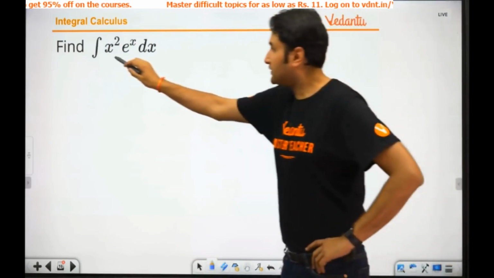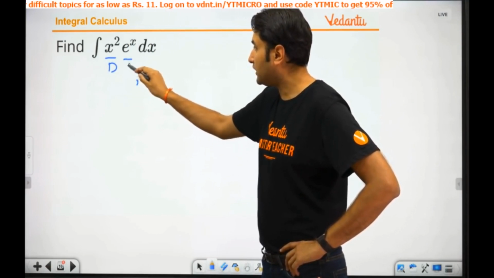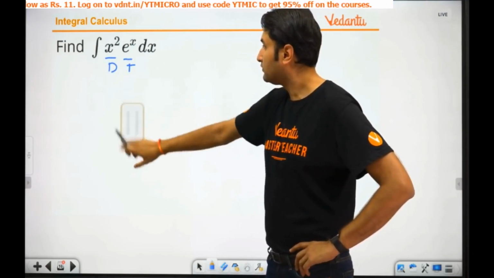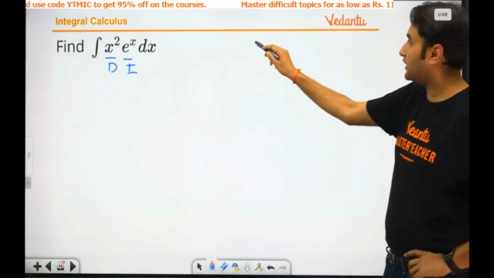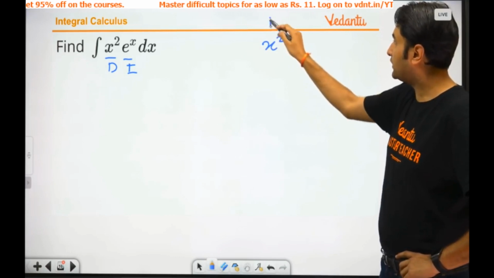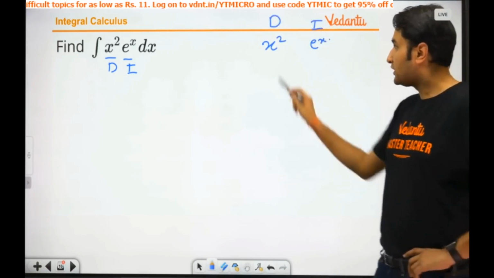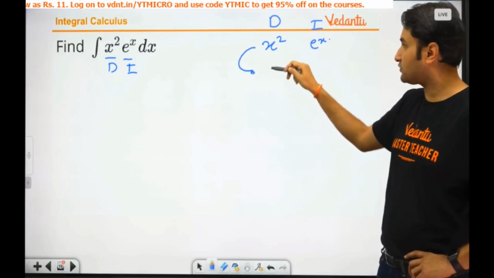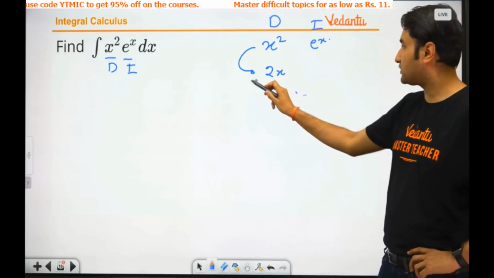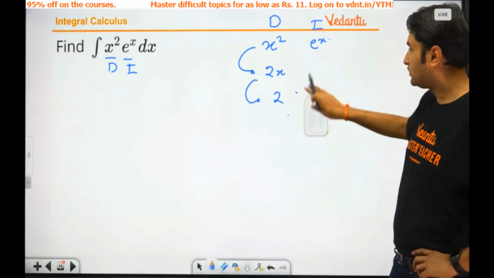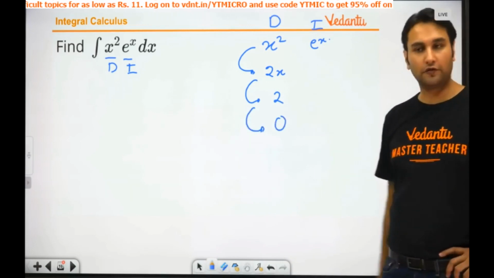Step 1. This is what you want to differentiate. I will put it under the D. This is what you want to integrate. Let's put it into the I column. Like your ILATE, first function, second function. Alright, क्या करेंगे? X square under the column D, e raised power x under the column I. Keep differentiating it. X square का differentiation 2x, 2x का differentiation 2. Okay, do you need to go ahead? No, because anyways you are going to get 0 upon differentiating it.